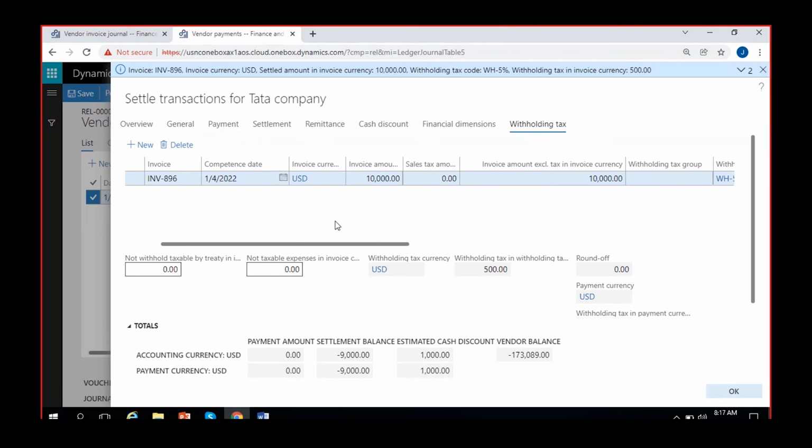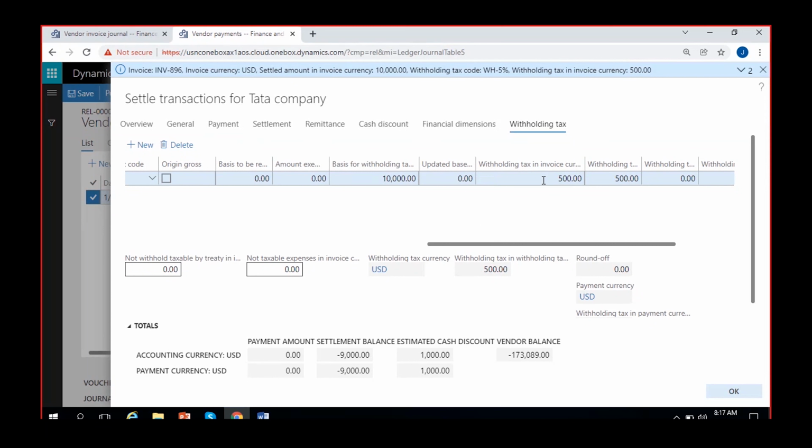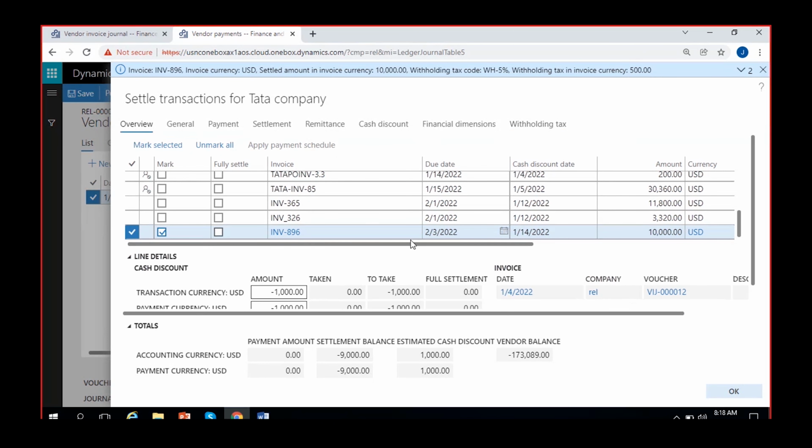What it shows is invoice amount is 10,000 and withholding tax code applicable is withholding tax 5%. So this is being considered from the vendor master level where you have given the default withholding tax code. And it is calculating 500 withholding tax, or deducting 500 withholding tax. Withholding tax in invoice currency, withholding tax in default currency, both of them are US dollar only, so it is showing 500. In this situation, the system is withholding 500 and paying the remaining amount to the vendor. That's what we actually need. So you can go back to overview. Yes, we have selected this one, right?